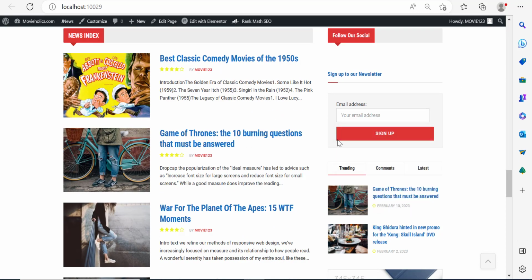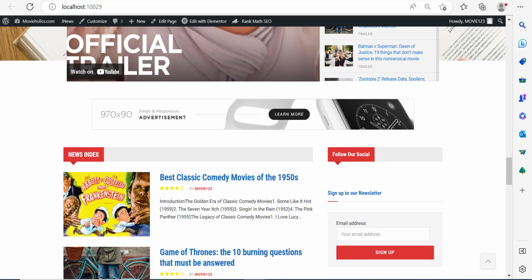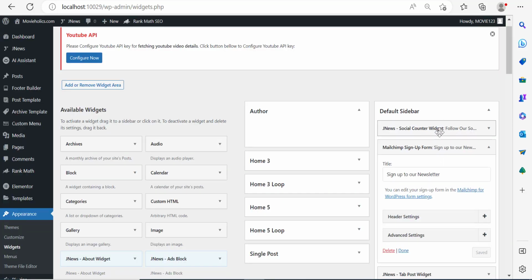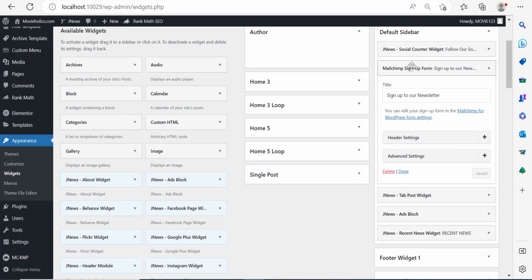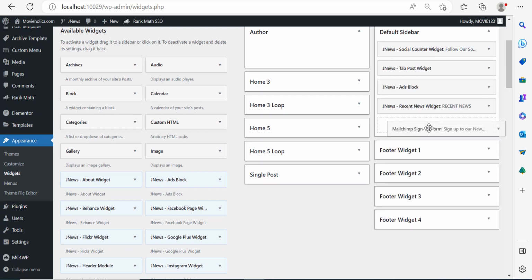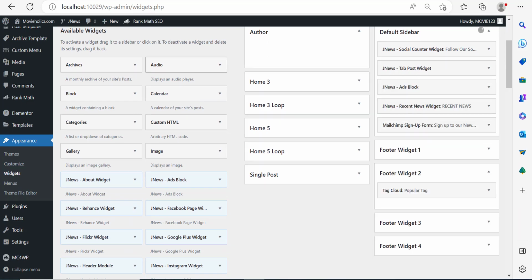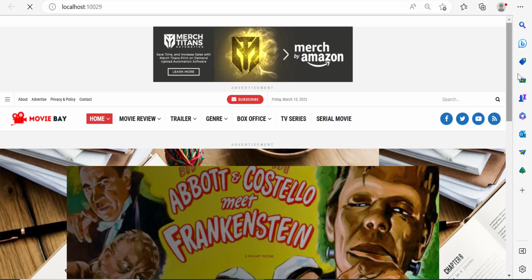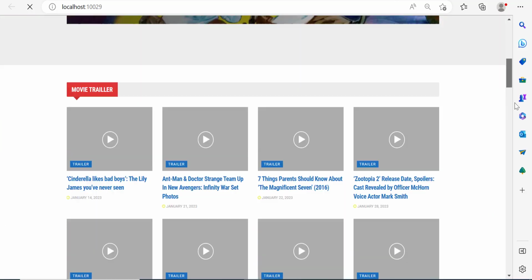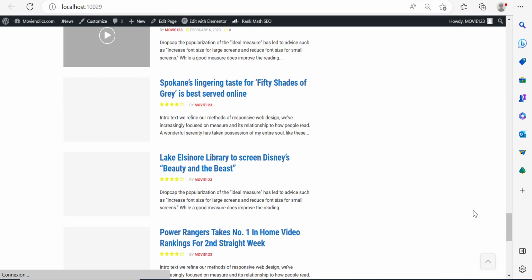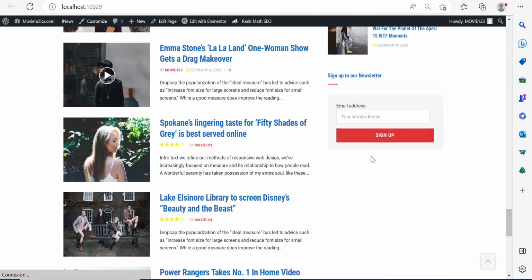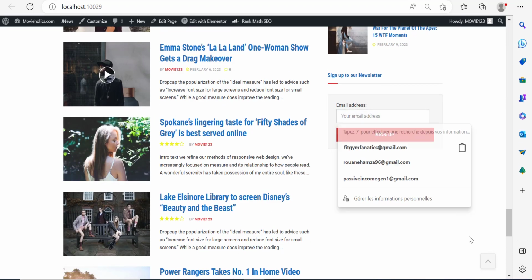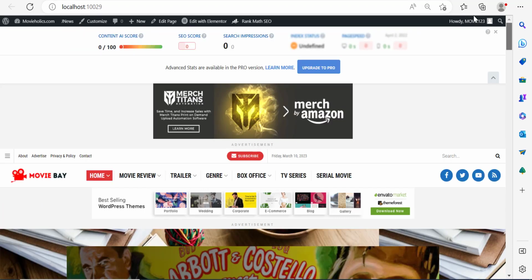Email sign up form. The reason why it appeared under follow our social is because I've added it under the social counter. Now I can change the position of it. I can place it down at the bottom here. And right now, if I go and refresh the page, the position of the sign up form will change, okay? You can see that the title is sign up to our newsletter, which is exactly what we wanted. Now, if I scroll down to the bottom over here, you can see that we have sign up to our newsletter over here, and people can come in, they can sign up very easily, just like that.